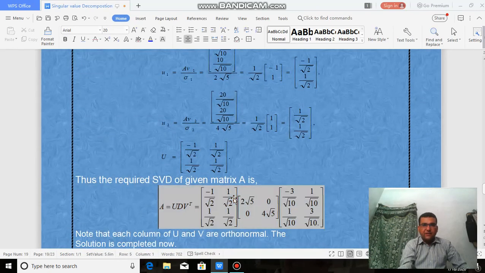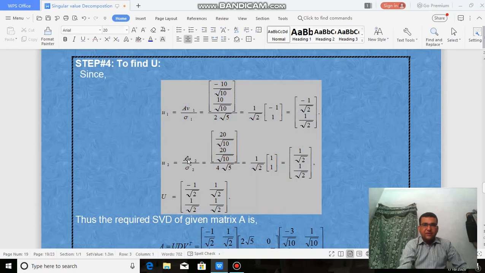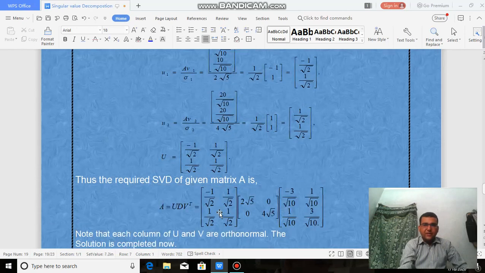Now we are interested in U1. U1 is as per this formula. After the numerical work, we first calculate AV1, then divide by sigma 1, which we have. Then similarly U2, then we get U. Then this is the whole decomposition that is required.